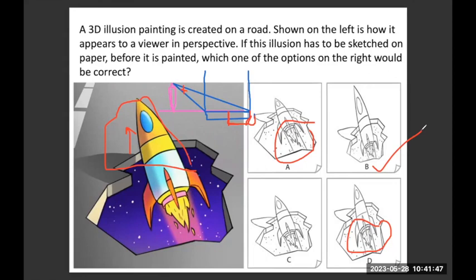Any doubts in this? Any questions you have in this? Any questions? Okay, fine. Ma'am, why should the upper portion be distorted more?